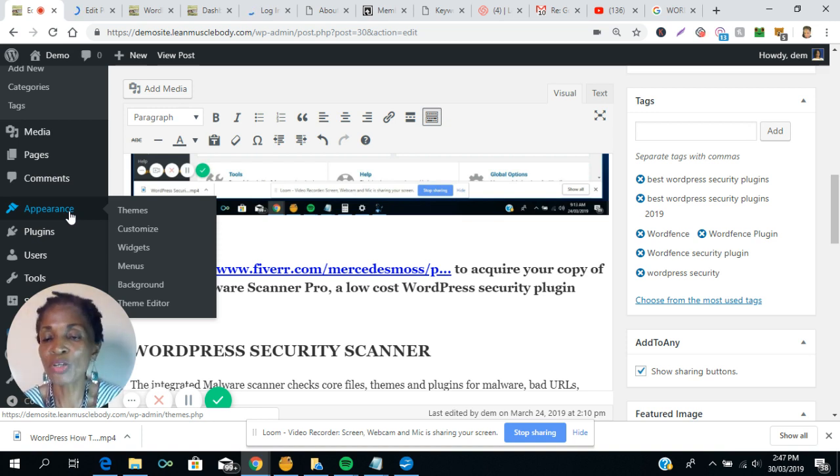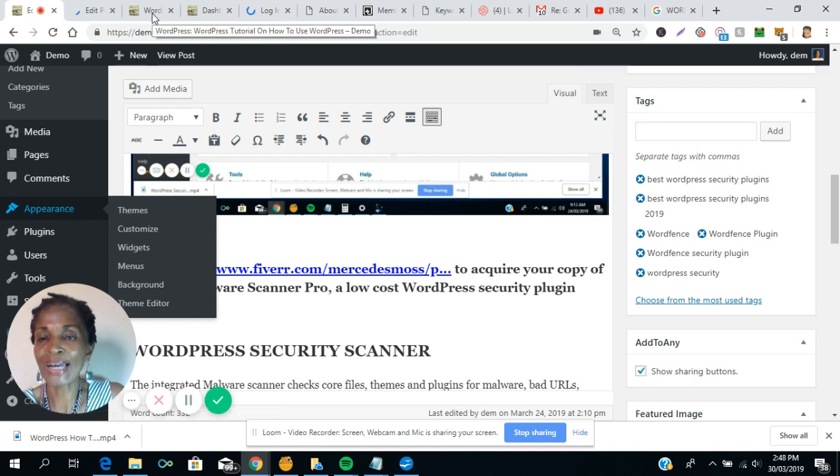Menus would give you the menus that you find on the front end of your WordPress site. You would add things like your contact, your terms and conditions, etc. Background, you can add. Let me see what would happen when I click here. Let me show you an example of a menu bar on a site that I recently built. This is freebies.highticketaffiliate.org.